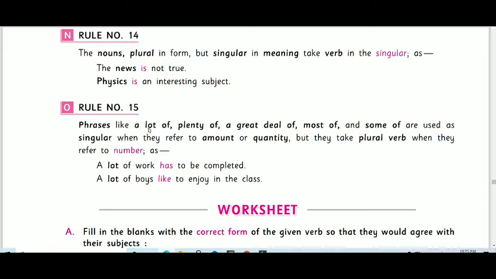A lot of work has to be done. A lot of boys like to enjoy in the class. A lot of boys is a number, so it is a plural form. These are the same phrases, but when referring to a quantity, the verb is singular, and when referring to numbers, it is plural.